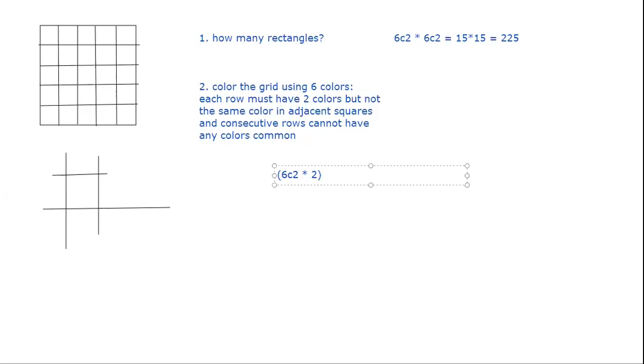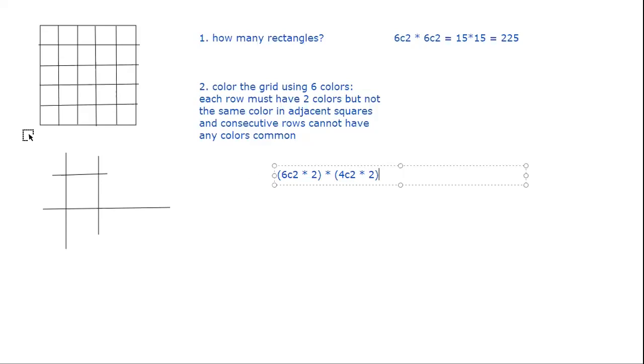Now for the next row, just above it, since we have already used up 2 colors, red and black, I cannot use those 2 colors again for the above row because there should not be any color common. So that means I have only 4 options left for the above row. So I have to choose 2 of the 4 colors, and again I can color in 2 ways.